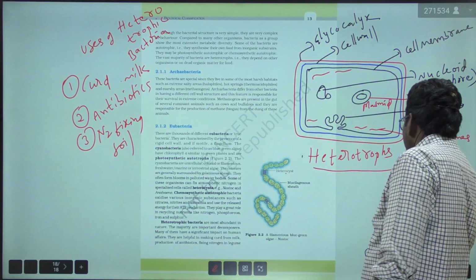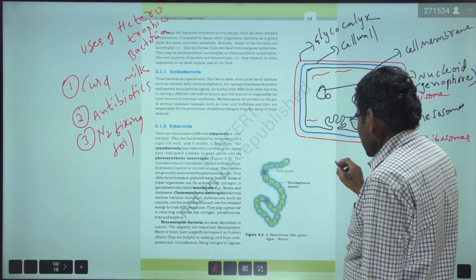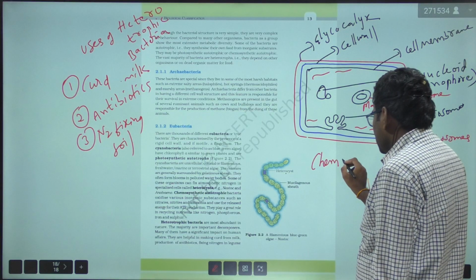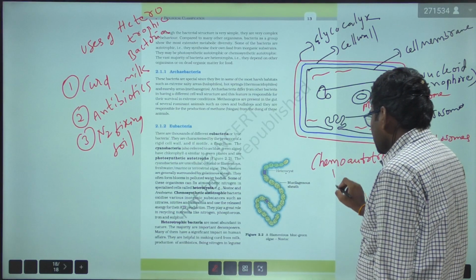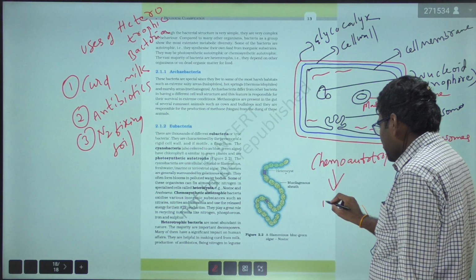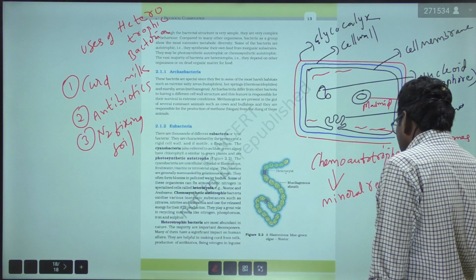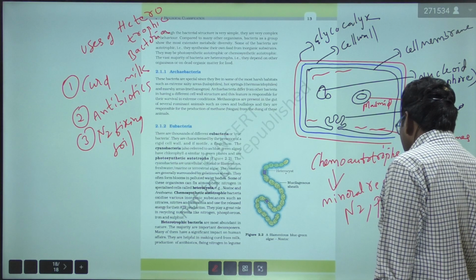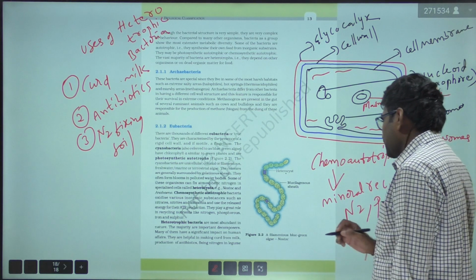The chemoautotrophs play an important role in mineral recycling, such as nitrogen, phosphorus, iron, and sulfur.